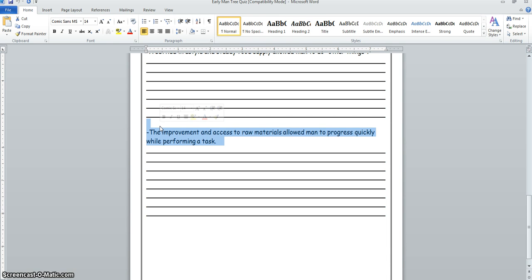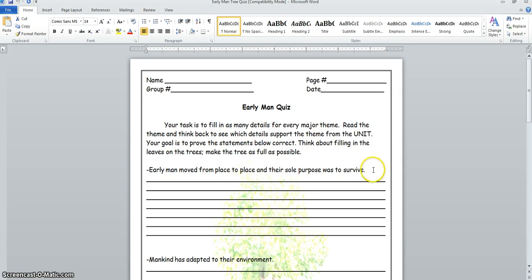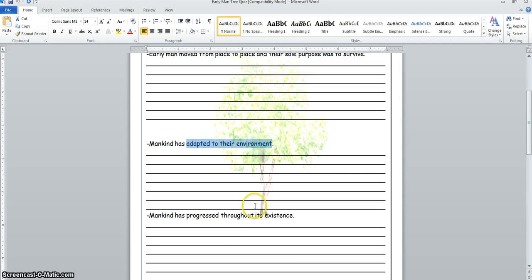Okay. Bottom line again is that you are giving me specific. I give you the general. I say early man. You say, who is that? It's Paleolithic. I say move from place to place. You tell me the vocabulary word that means nomadic. Surviving. How? Hunting and gathering, knowing what a food is. Mankind again. Which mankind? Paleolithic man. Adapted to their environment. You're telling me how they adapted with the fire and the Ice Age and the caves, etc.